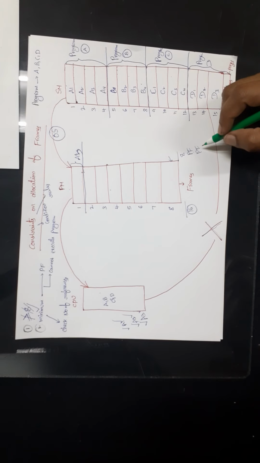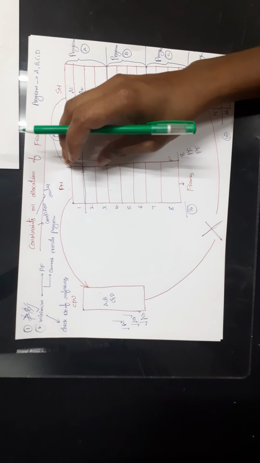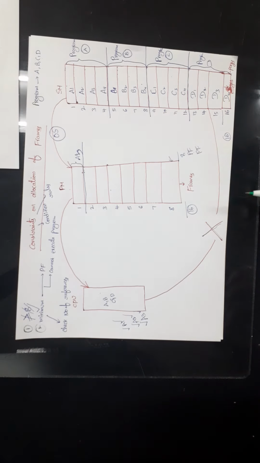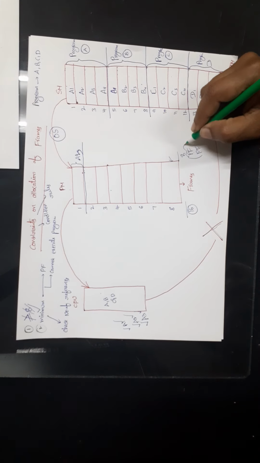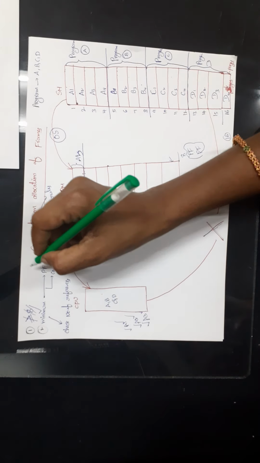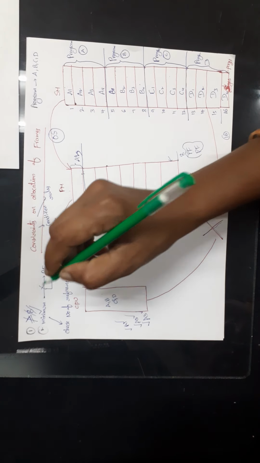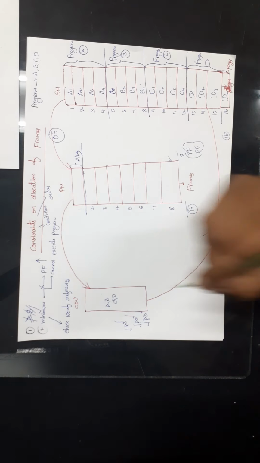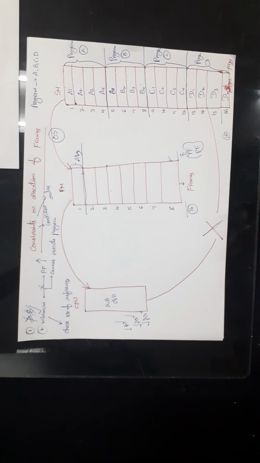From this we can say that if you do not allocate some minimum number of frames for the process, then we will get more page faults. That means if you do not allocate the minimum number of frames, then the page fault rate will increase. That is the first problem, if you do not allocate the minimum number of frames for the process. And the next one is,